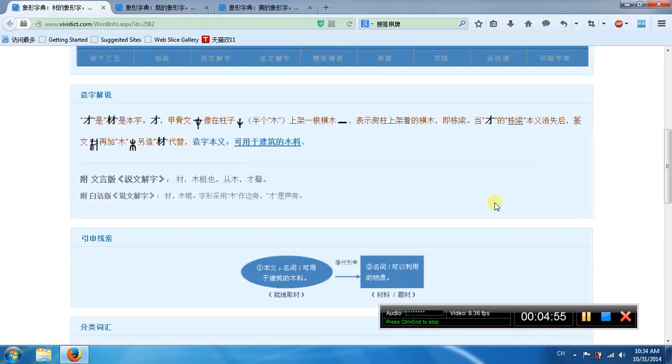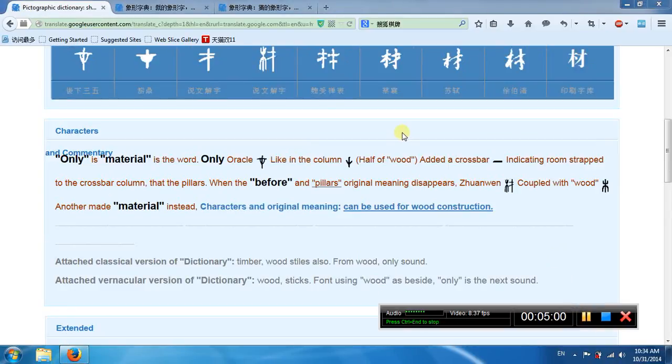This is another cai. This is another side. So this is the first structure of this character. So when this character has other meaning, we create another one to refer to the wood construction.